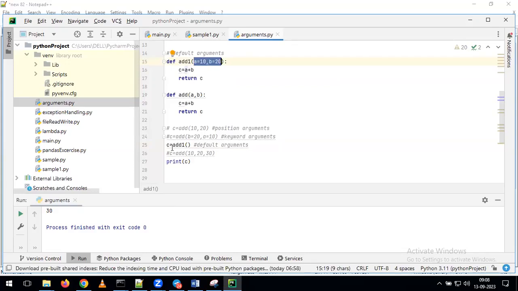If you observe here, come to C, I am giving the add1 call, and here I am not giving any kind of arguments. If I run this, it gives the output as 30. How is it possible? Because here we are assigning the values, and for that reason, it is taking these values as default values. With that, this is going to execute, and we get the output value of 30.